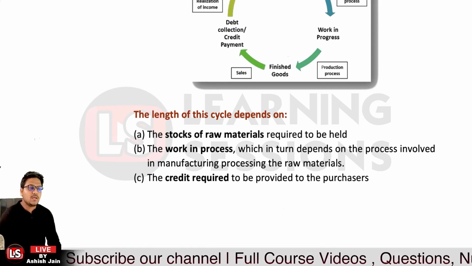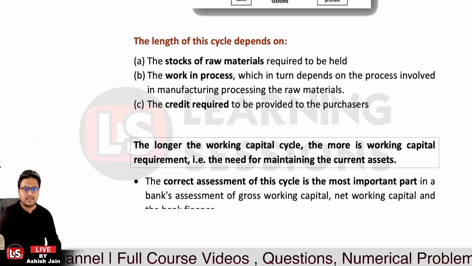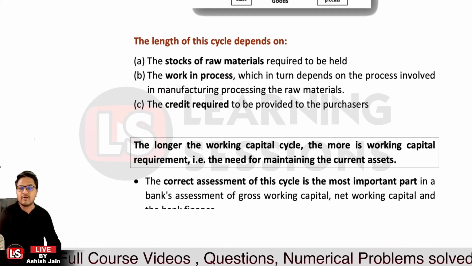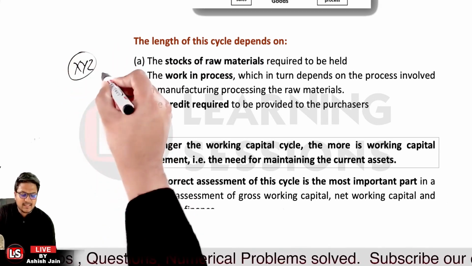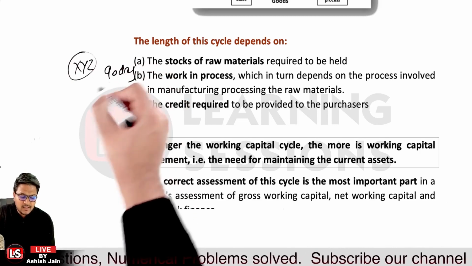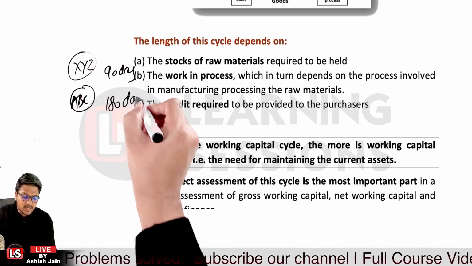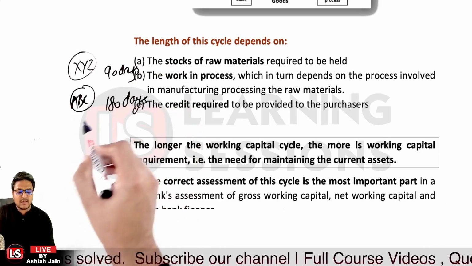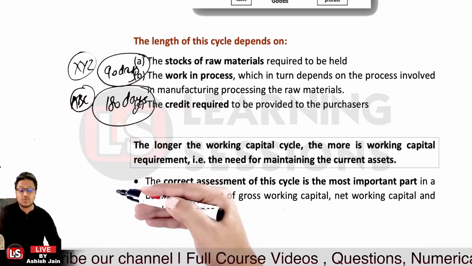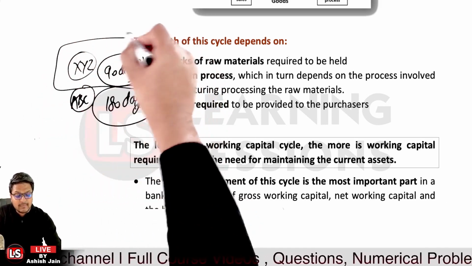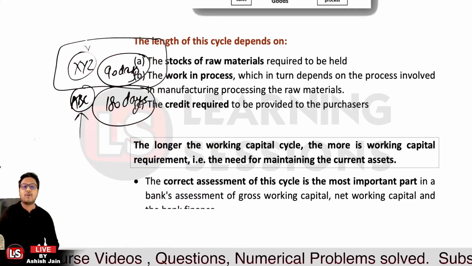Okay, now let's move to another part. It says the longer the working capital cycle, the more the working capital requirement. That's quite true, because let's say XYZ corporate has a working capital cycle of 90 days, whereas ABC corporate has a working capital cycle of 180 days. What does it indicate? It indicates that XYZ will receive the cash after 90 days and ABC will receive the cash after 180 days. So the requirement for working capital is lesser in case of XYZ and more in case of corporate ABC.